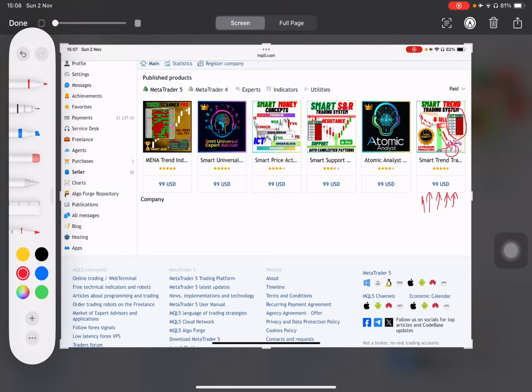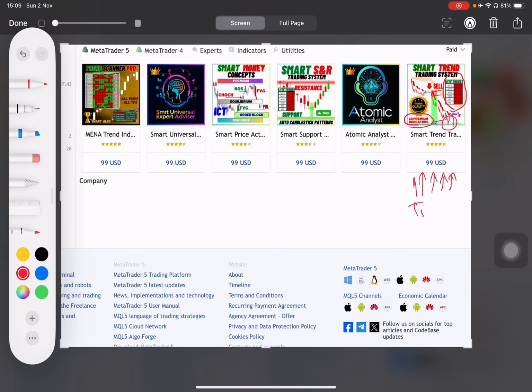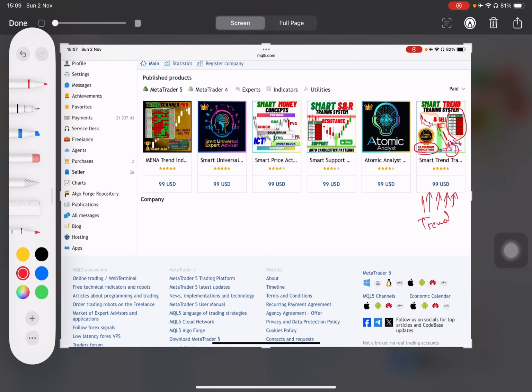It comes with colors that help you exit and enter easily. So it's packed with the 10 premium indicators in one, and it's based on trend, basically trend trading, right? The other indicator that I have here is the Atomic Analyst, and this is